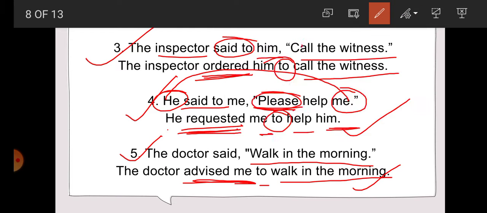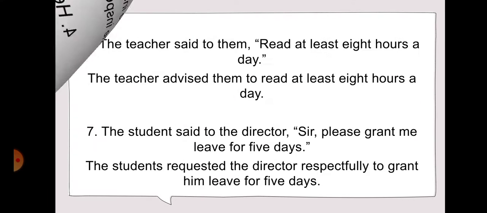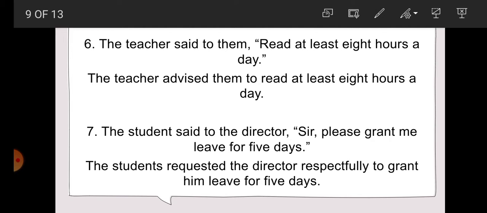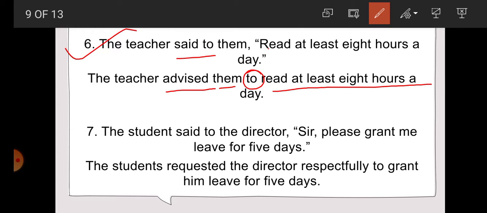Now next example, students. Example number 6. The teacher said to them, read at least 8 hours a day. Students, here again it is a type of suggestion or advice. So here said to changes into advised. The teacher advised them. Now for inverted comma to. Now read at least 8 hours a day. There is nothing to change here. So the teacher advised them to read at least 8 hours a day.